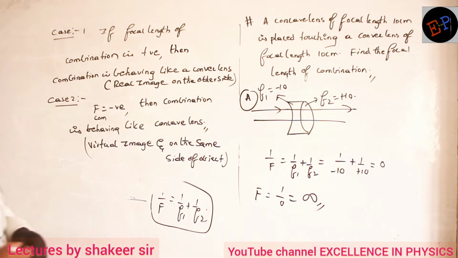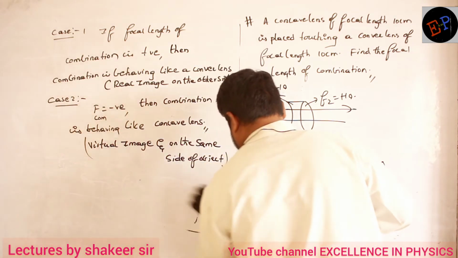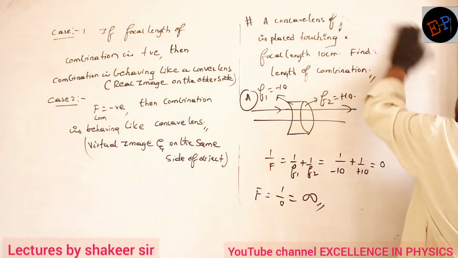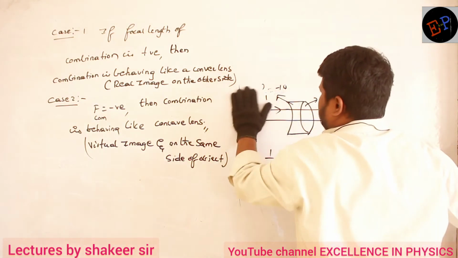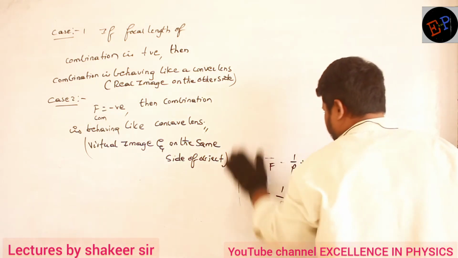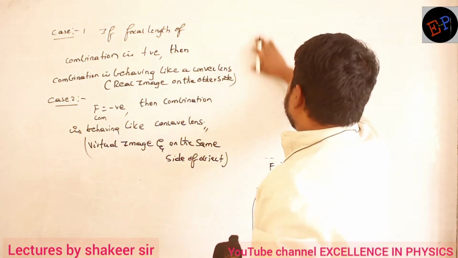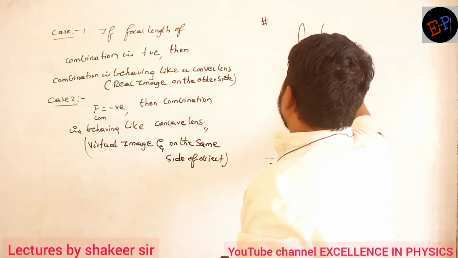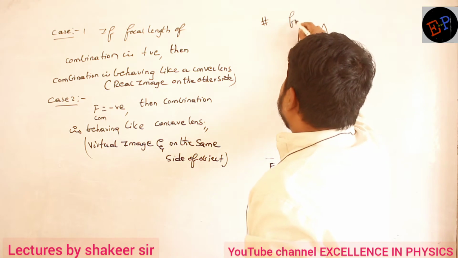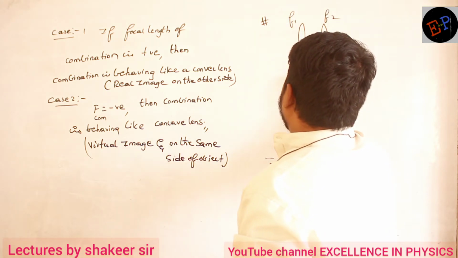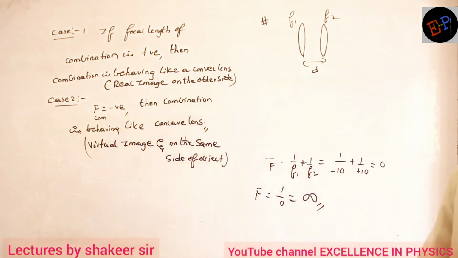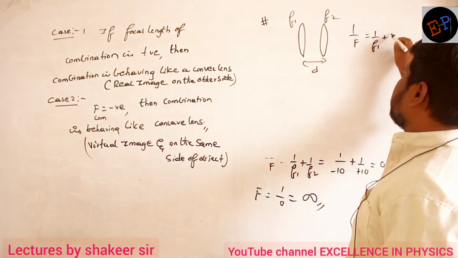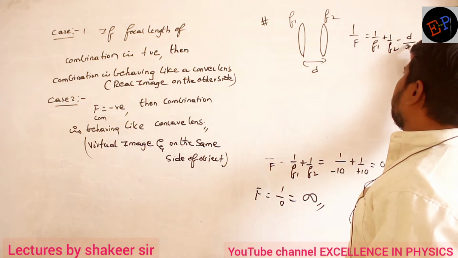Similarly, we have a small case which we need to study. For example, if two lenses, with focal lengths f1 and f2, are separated by a small distance d, then the focal length of the combination is given by 1 by f is equal to 1 by f1 plus 1 by f2 minus d divided by f1 f2.